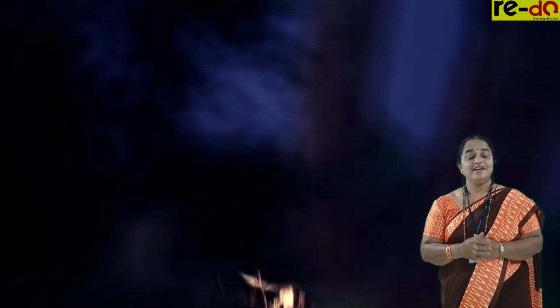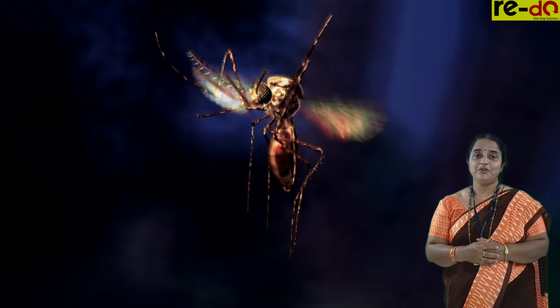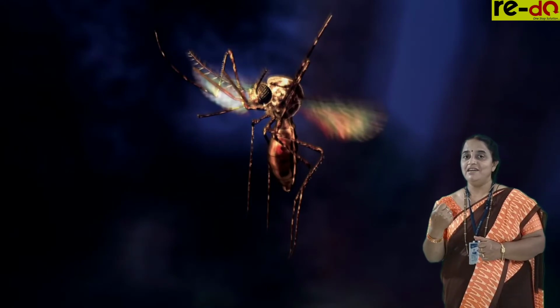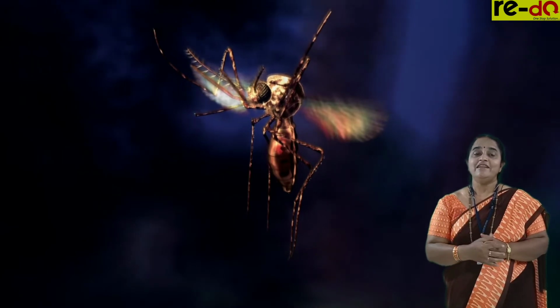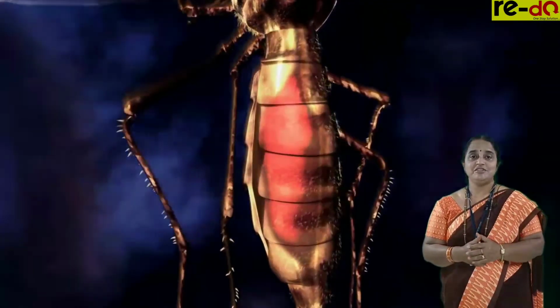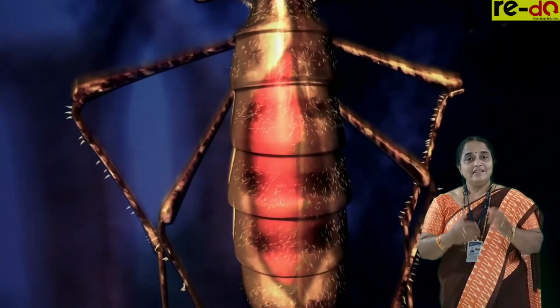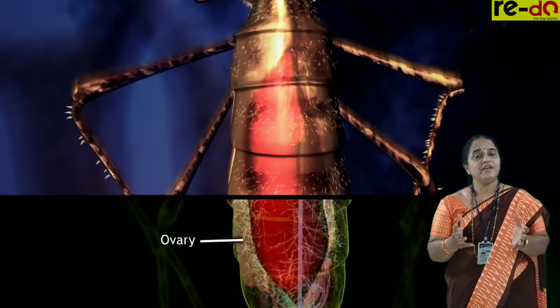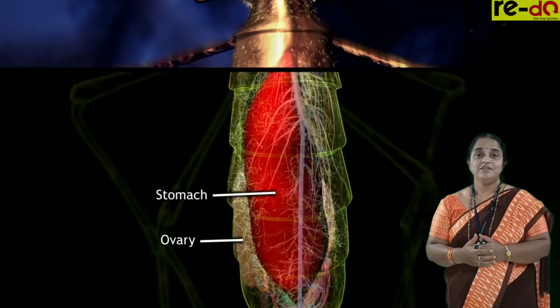If this malarial patient again comes in contact with a female Anopheles mosquito, when the mosquito sucks the blood, that blood meal carries the malarial parasite in the gametocytic stage. As these parasites go into the stomach of the mosquito, most of them are unable to survive.